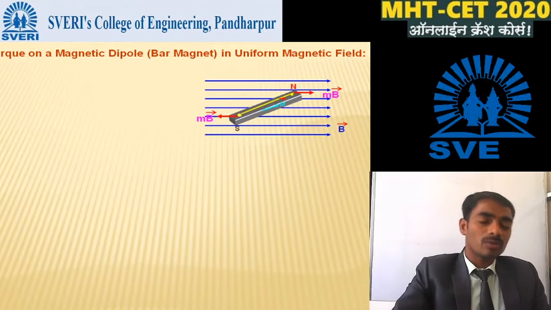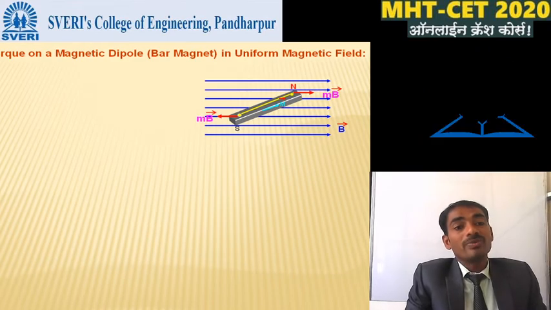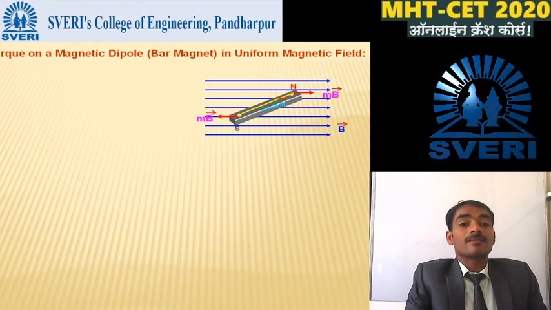First we discuss what is meant by torque. Torque is a measure of the force, and this force is around an axis.